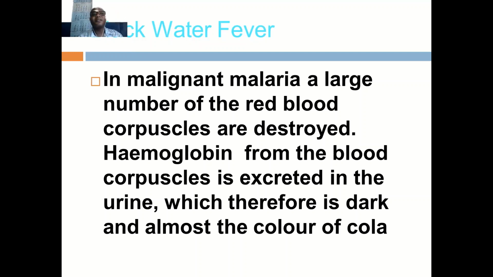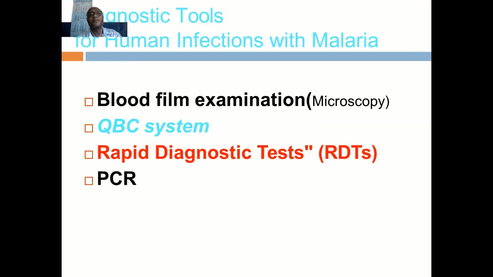Then there is black water fever, a type of malaria. In malignant malaria, a large number of red blood cells are destroyed, and then hemoglobin from the red blood cells is excreted in the urine, which therefore is dark and almost the color of Coca-Cola.